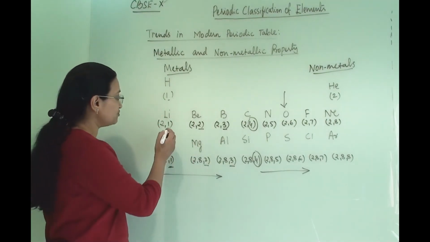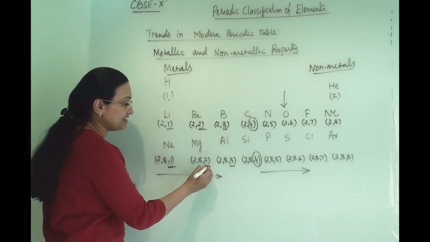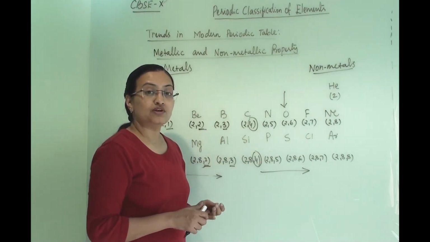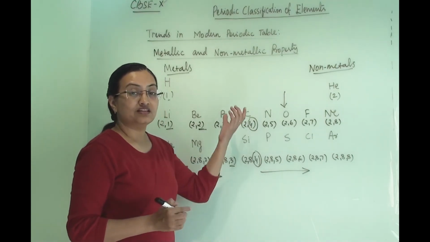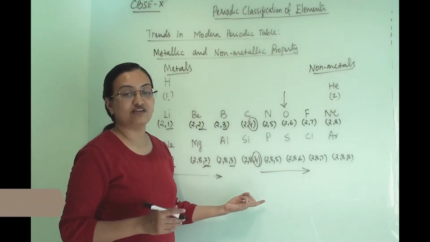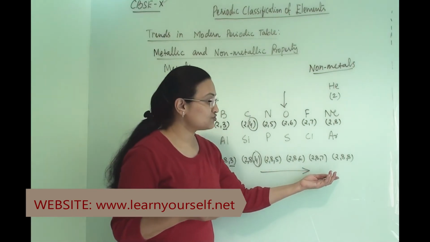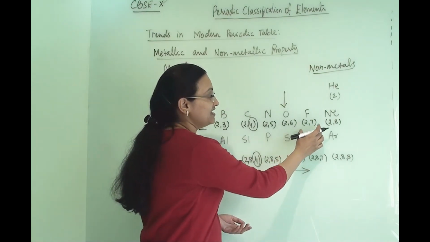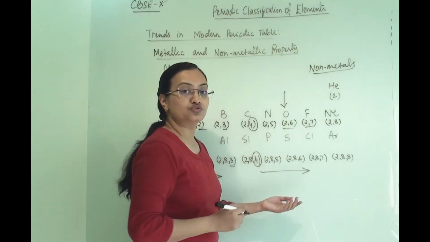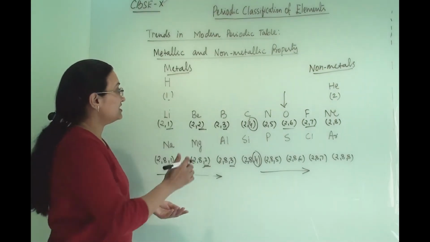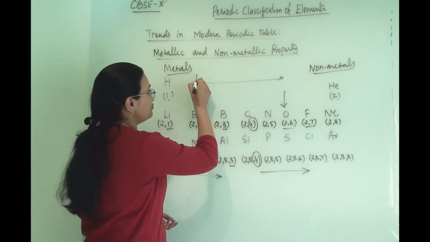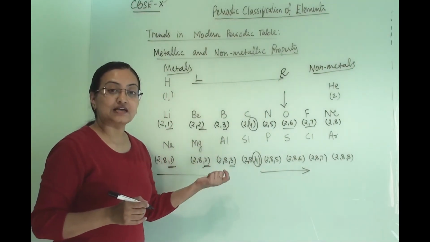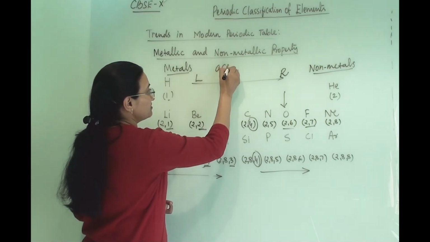Here all the elements will donate this electron and become stable because they are metals. Whereas in between, the metalloids and transition metals can neither donate nor accept, so they will form covalent bonds. Towards the extreme right, all non-metals will accept electrons, complete their outermost shell and become stable. So as we go from left to right, the tendency of accepting electrons will increase.